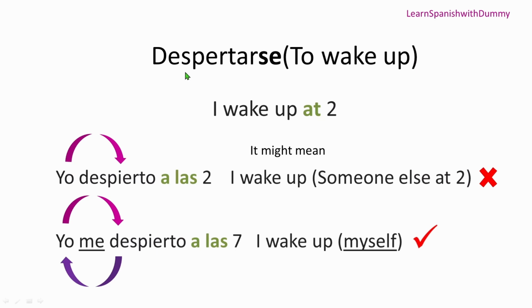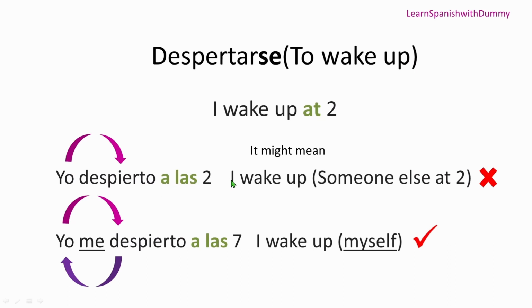Alright, now we have another verb, despertarse. Despertarse means to wake up. Now if I say I wake up at 2, then I would translate it like yo despierto a las dos, right? But yo despierto a las dos is incorrect because it means I wake up someone else at 2: despierto is wake up, a las is at, and 2.